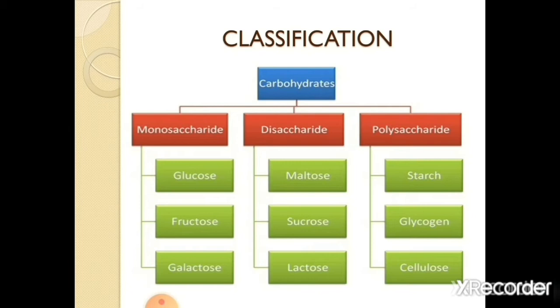Monosaccharides are the simple sugars which cannot be further hydrolyzed into simpler forms. Examples are glucose, fructose, galactose, etc. When two monosaccharide units are combined together, it is known as disaccharide. Examples are maltose, sucrose, lactose. Oligosaccharides contain 3 to 10 monosaccharide units joined by glycosidic bonds. Polysaccharides contain more than 10 sugar molecules. Examples are starch, glycogen and cellulose.